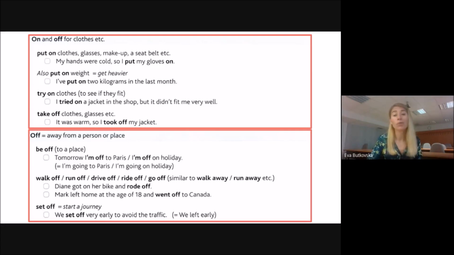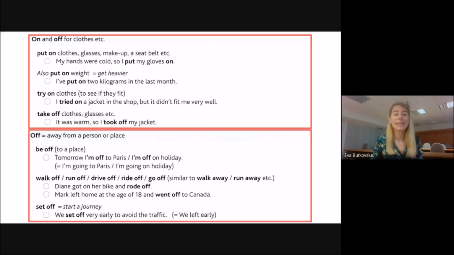And the last common phrasal verb with preposition off is set off. I put it that it means start a journey, but we could say in general it means to start. So in a sentence, we set off very early to avoid the traffic. So it means we left home very early, or set off a meeting. So let's set off the meeting. So let's start the meeting, we could say. So that's another common phrasal verb.